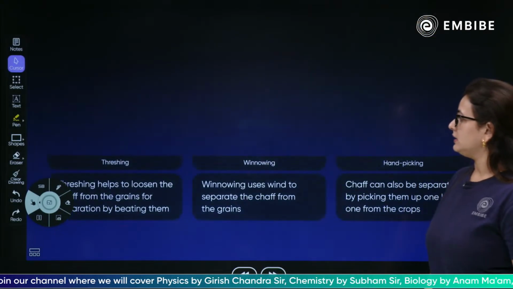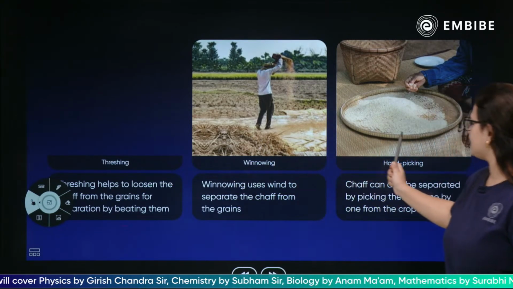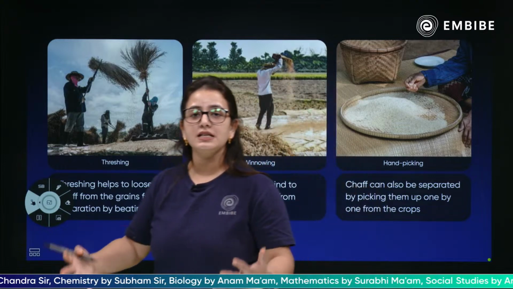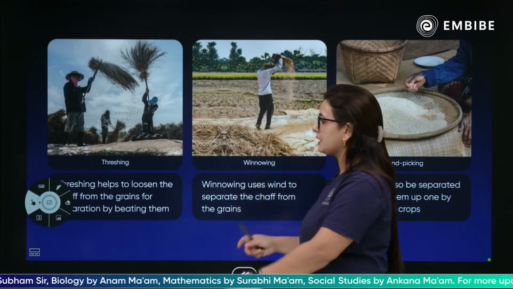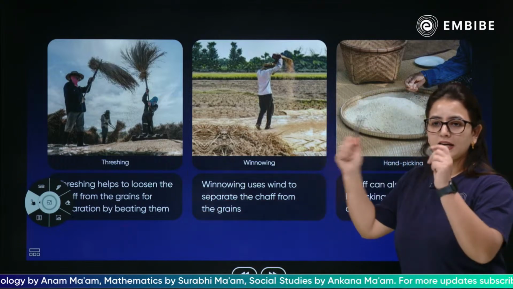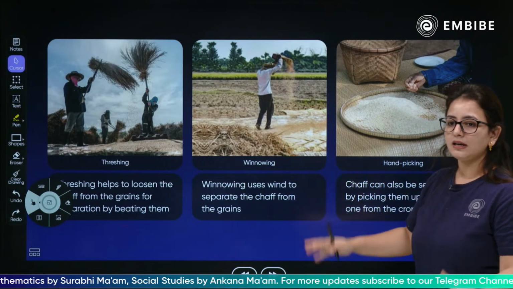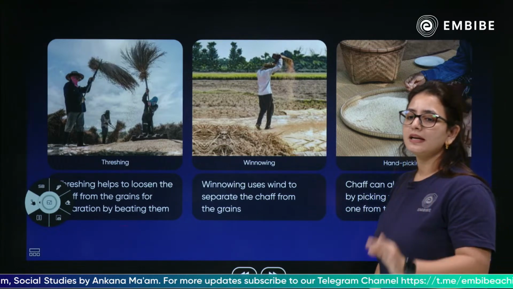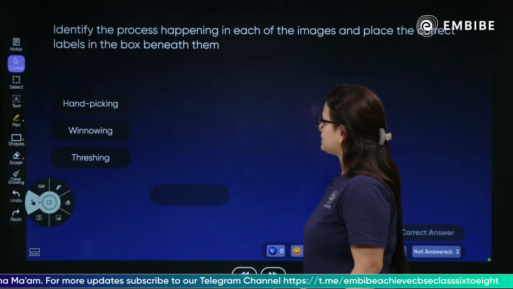So children, as you can see, this is threshing, this is winnowing, and this is hand picking. These are the methods we use to process the grains. Harvesting सिर्फ काफ़ी नहीं है, सारे process उसके आगे के भी हैं. First of all threshing, कि सारे के सारे shafts अलग हो जाएं. फिर winnowing, कि उसको सारे को सारे अलग कर दें. And finally hand picking, picking up the whole nice good grains. So these are the processes done after the harvesting.